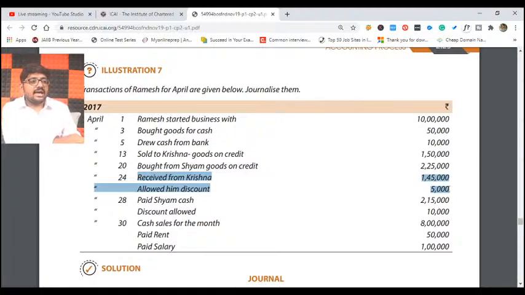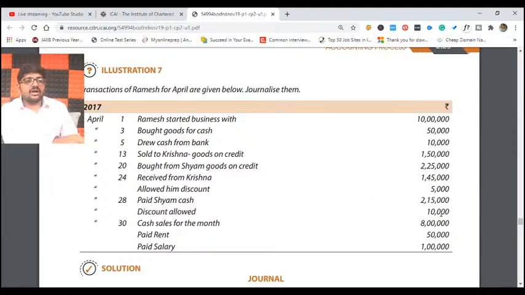Understand? Again, cash or bank account debit how much? 1,45,000 you have received in cash. You allowed him a discount, so discount allowed account debit 5,000, to Krishna 1,50,000.